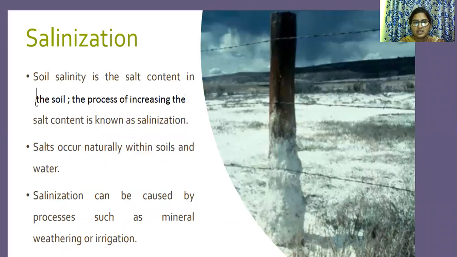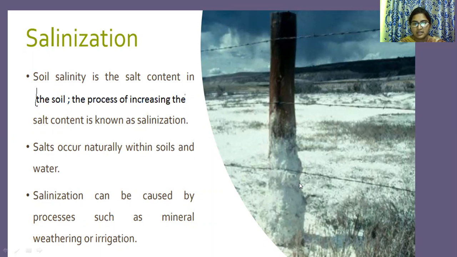And salinization. The process of increasing the salt content in the soil is known as salinization.